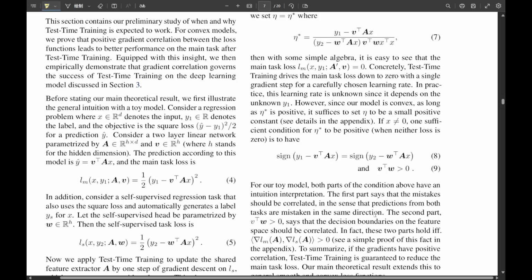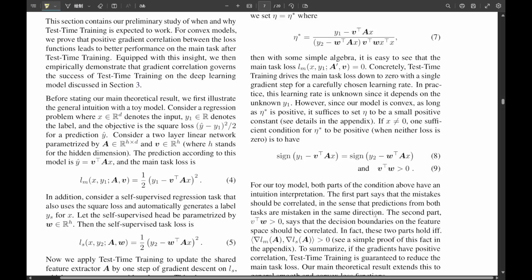I see. So the two tasks need to be related in a way that improving one helps the other, at least in terms of the direction the model needs to learn. Precisely. If the gradients, the directions for improvement for both tasks, point in roughly the same direction, TTT works well. They even proved a theorem for simple cases. Positive gradient correlation means one TTT step reduces the main task loss.